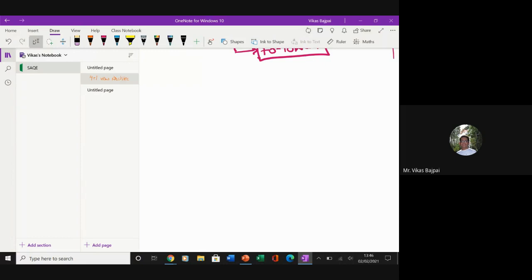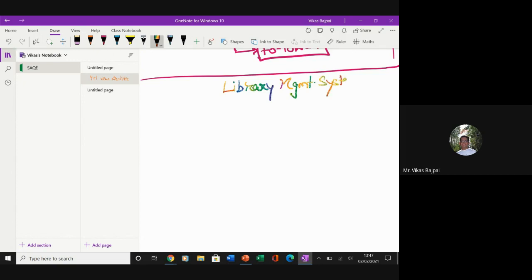So to start with, let's take an application which is nothing but your library management system, which is nothing but your LMS.